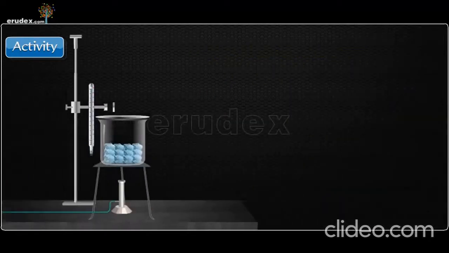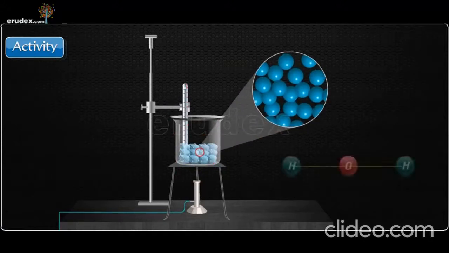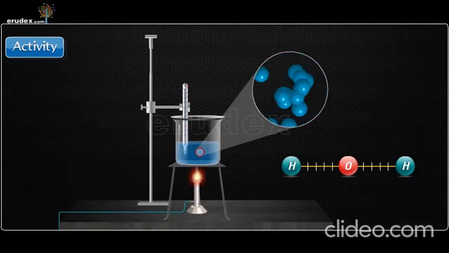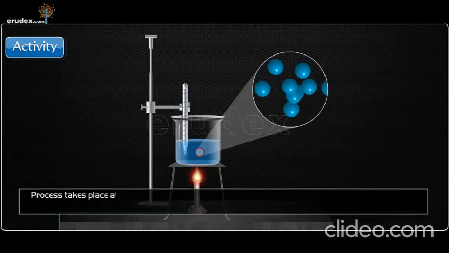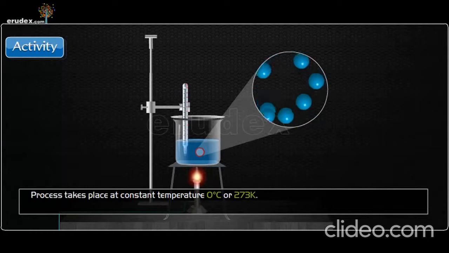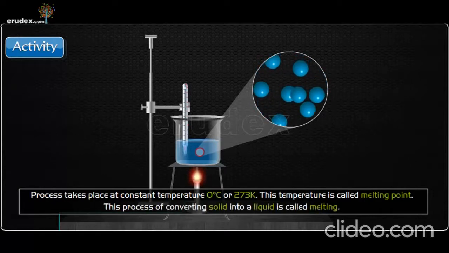The heat energy supplied to the ice increases the internal energy of the molecules of the ice, and this increase weakens as well as breaks the bonds between the molecules in ice. That is why the ice becomes water. This process takes place at a constant temperature, that is 0 degrees Celsius or 273 Kelvin. This temperature is called melting point. This process of converting solid into a liquid is called melting.